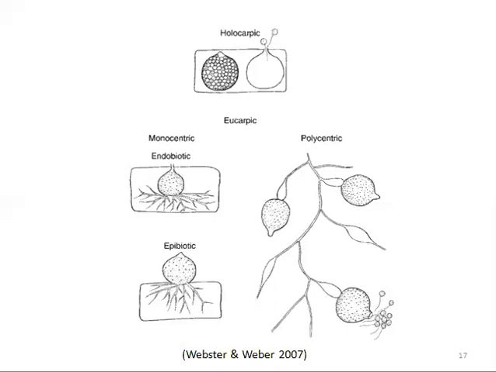A further distinction has been made, especially in monocentric forms, between those in which only the rhizoids are inside the host cell. Here you can see, if the rhizoids are inside the host cell and the sporangium is external, it is epibiotic. If the rhizoids are inside the host cell and the reproductive structure is also inside the host cell, this is called endobiotic.